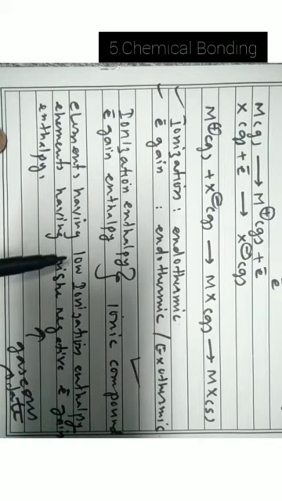Now there are two statements. Elements having low ionization enthalpy can form ionic compound or ionic bond with the elements having high negative electron gain enthalpy. All this process takes place in gaseous state.